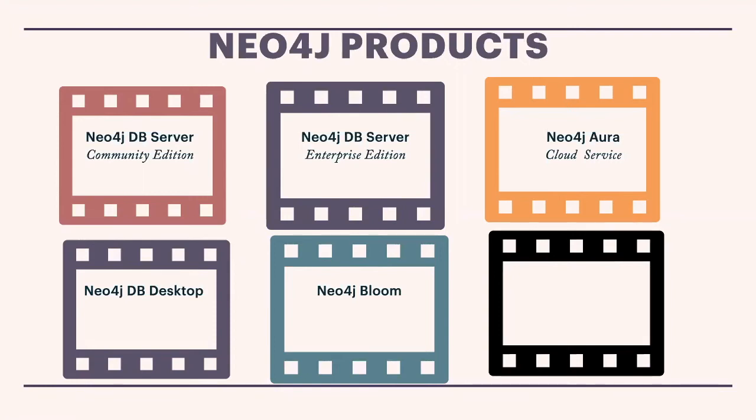It is a data visualization tool, and I can show you something with respect to Bloom also. The last one is the graph data science library. If you're working with graphs, especially on data science projects, we have a separate library called the graph data science library. So Neo4j Bloom is for graph visualization, the graph data science library is for data science, and Neo4j DB Desktop is for creating graphs completely from the GUI itself.